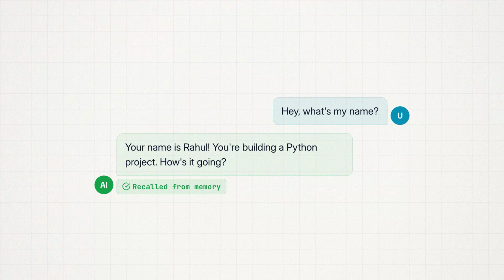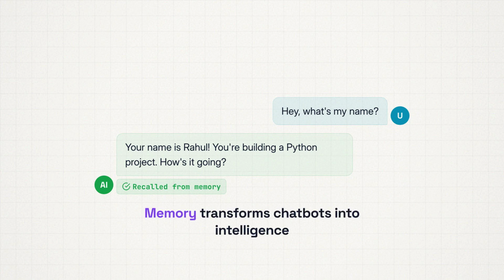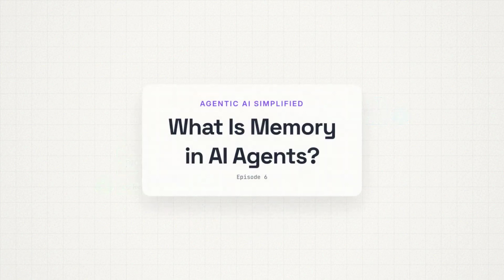It starts completely fresh. But AI agents, they are different. They can remember, they can recall what you told them yesterday, learn from past mistakes, and build up knowledge over time. And that ability, memory, is what transforms a simple chatbot into something that genuinely feels intelligent.